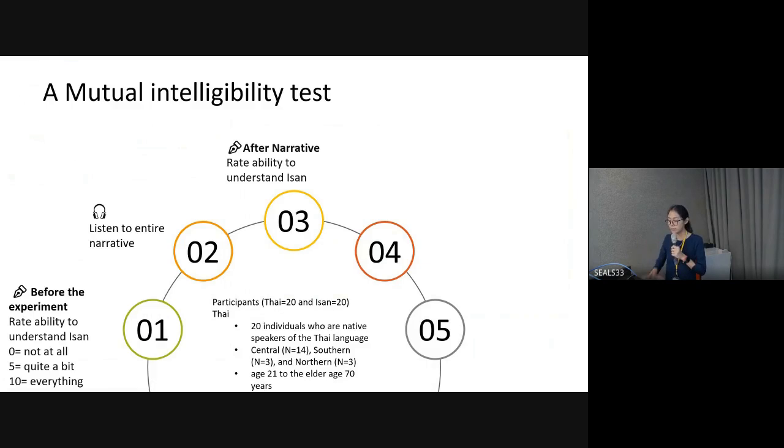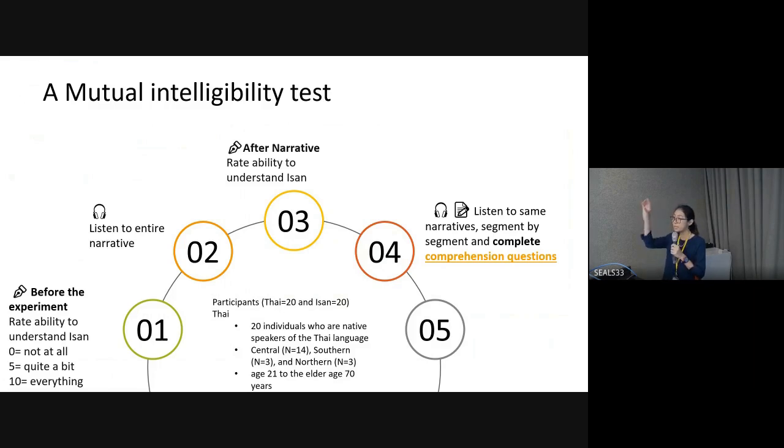After they rate their self-ability, they need to listen to the narrative again, but this time segment by segment. We separate the narrative into 5 segments, and we ask them to listen segment by segment, and after each segment they need to complete the comprehension questions. Then we ask them to rate their ability to understand Isan again. This is what we do.